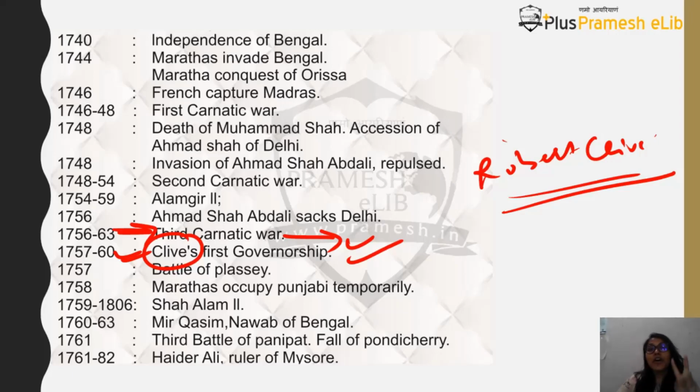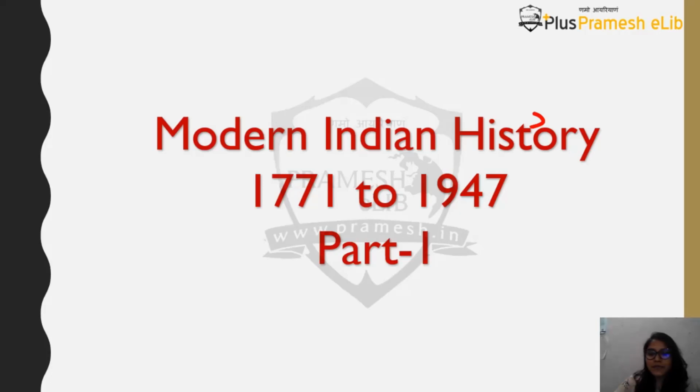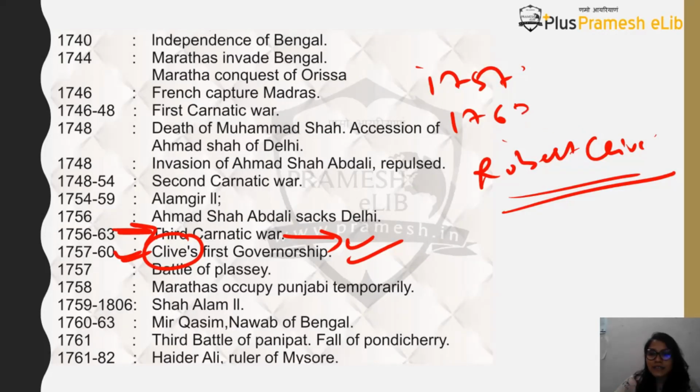And then you need to remember two wars. So there were Carnatic Wars in the Carnatic region, in the southern Indian region. There were two major wars that happened in the Bengal region. One was Battle of Plassey, another was Battle of Buxar. So please remember it, Battle of Plassey and Battle of Buxar. So when is Battle of Plassey happening? It is happening in 1757. Okay, and when is Battle of Buxar happening? It's happening in 1760. I'm so sorry, it is happening in 1763.